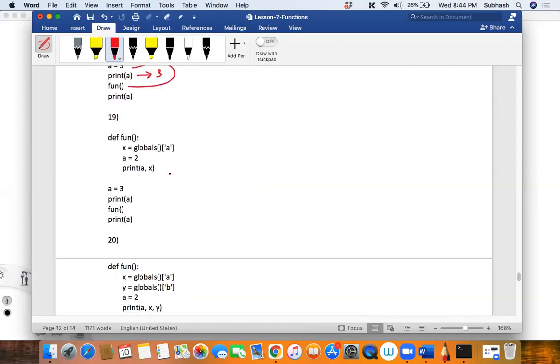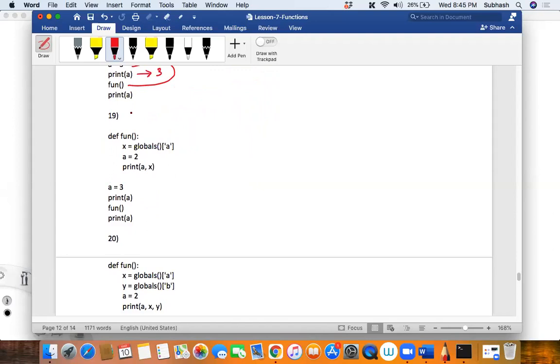Now, what about this 19th one? So the program will start from our main context, that is a equal to 3. Then it prints a, that is 3. Everything is the same. Only thing is we are adding the keyword globals over here. So this is an entity which will take the value of the global variable a and then store it into x. You're understanding? And then this a is not global. This a is new to this function. Is that clear?